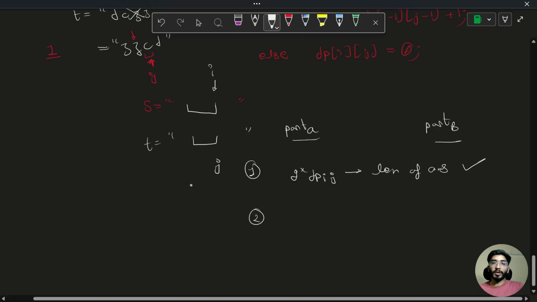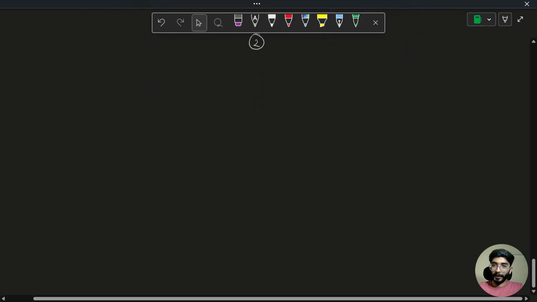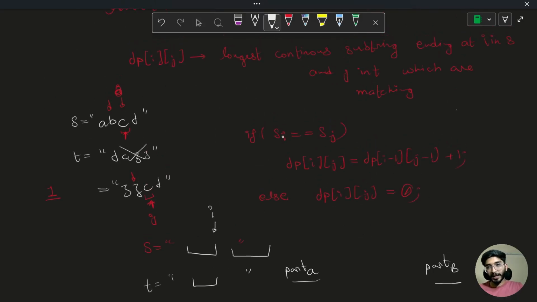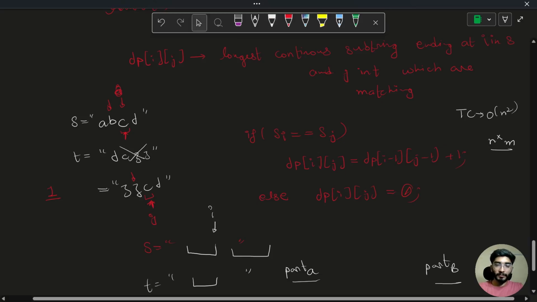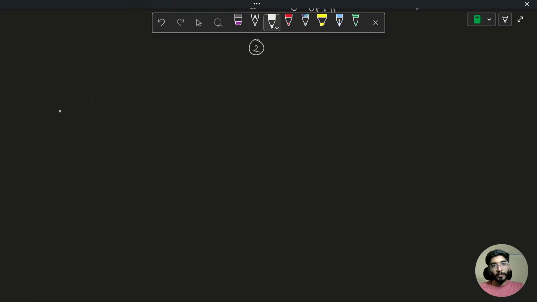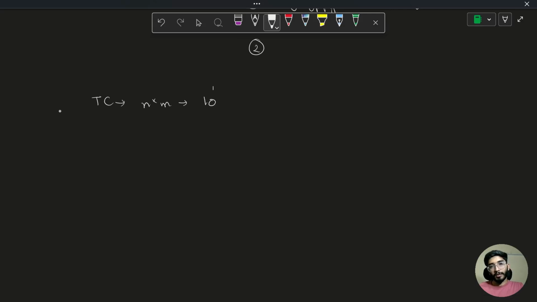The second option was to take some palindromic part of s or some palindromic part of t. So let's see how we are going to do that part also. For this particular dp solution, our time complexity is going to be order of n square, or precisely n into m. If we see the constraints, which are 1000, the time complexity for this will already be 10 to the power 4.